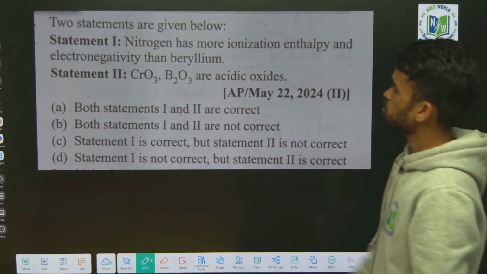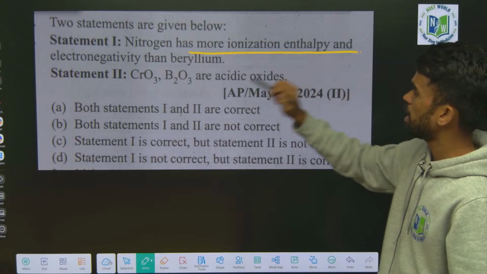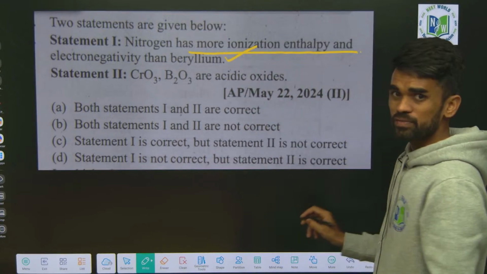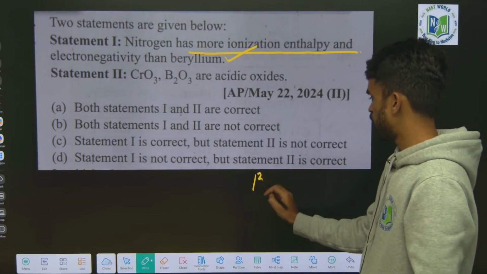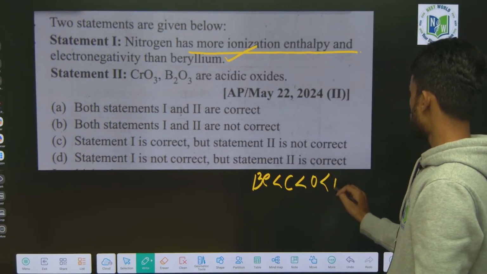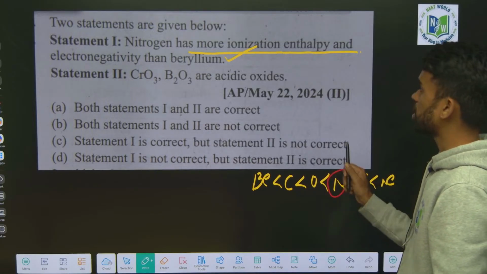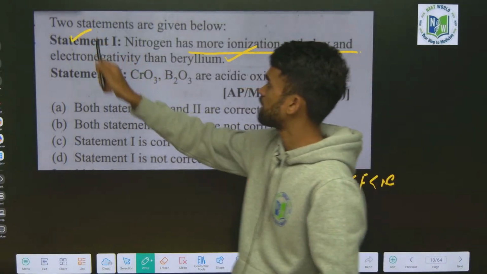Next, nitrogen has more ionization energy, ionization enthalpy and electronegativity than beryllium. Yes, we have written this now. What is the first ionization energy order for second period elements? Beryllium is somewhere here, and next carbon, next oxygen, next nitrogen, next fluorine, and next neon we have written. Nitrogen has greater ionization energy than beryllium. Statement 1 is perfectly correct.